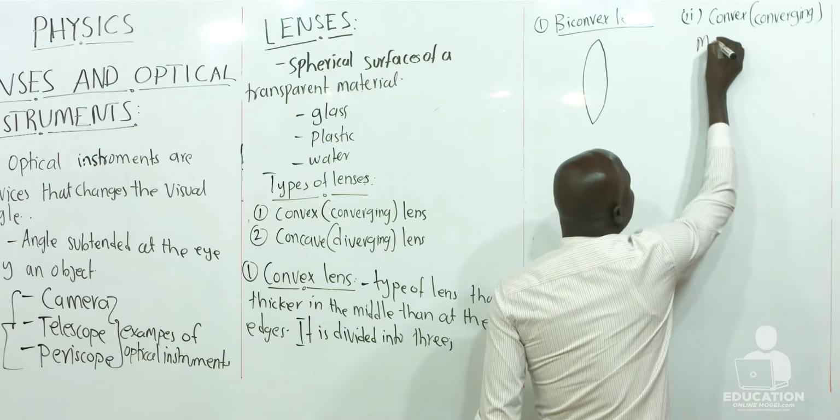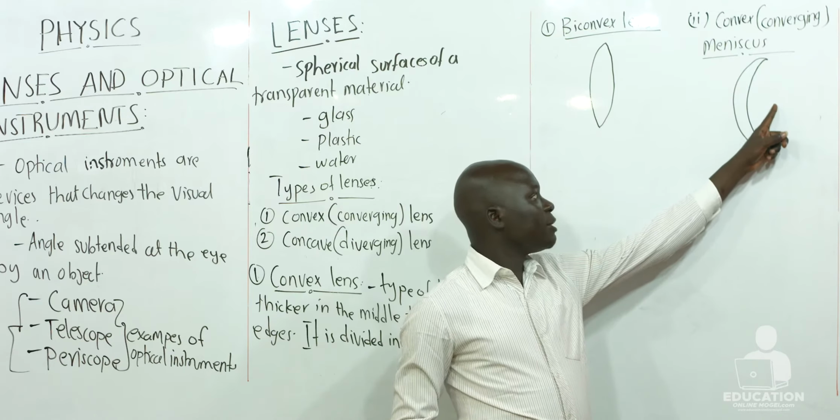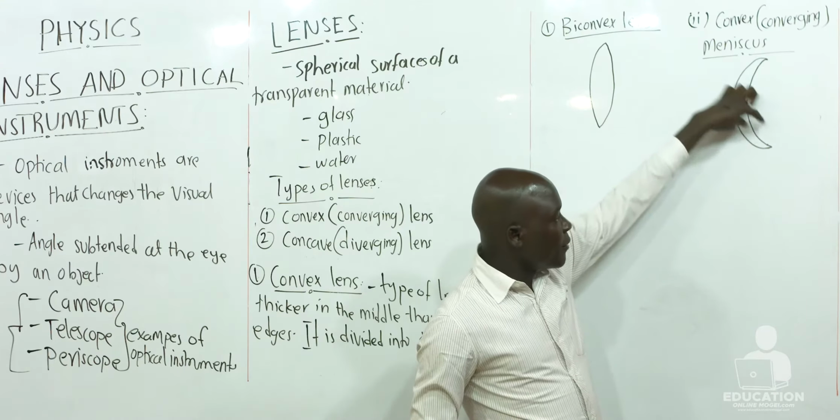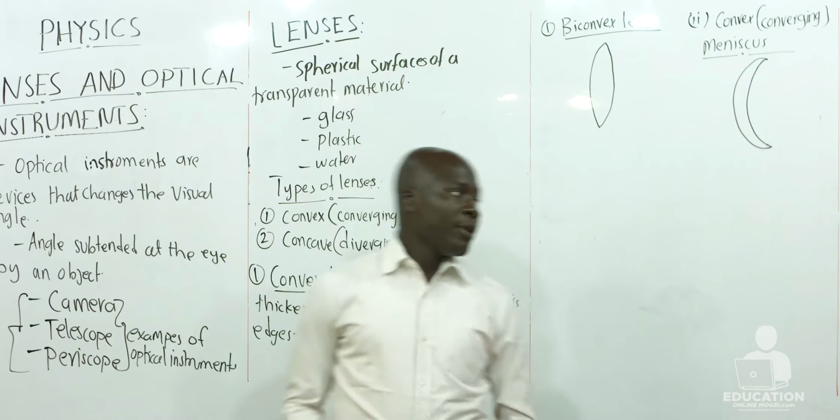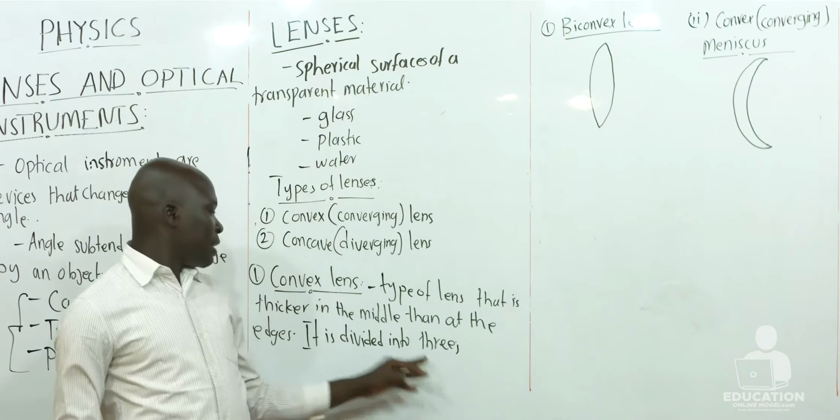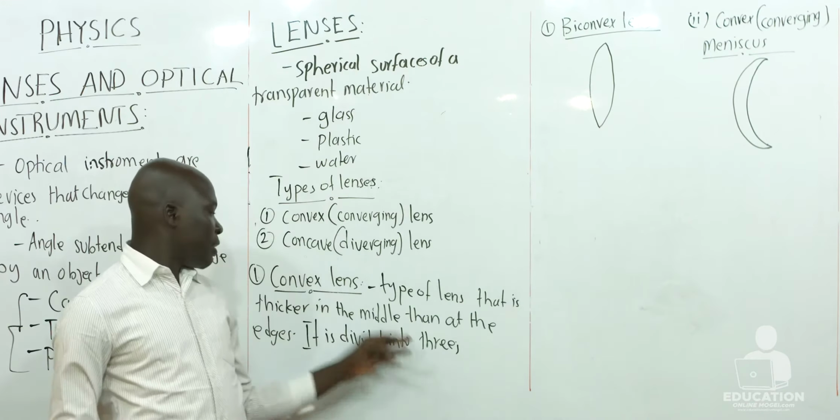Again, it is thicker in the middle than at the edges. Now, dear learners, when you look at this converging meniscus, you'll find that it is thicker in the middle than at the edges. When you look at the edges, they are thin. Then it is thick in the middle. Then the third division still of convex lens is what is called the plano convex lens. The plano convex lens. So this is another division of the convex lens.